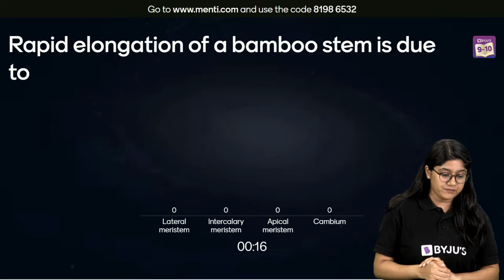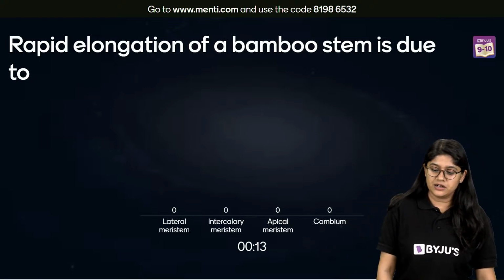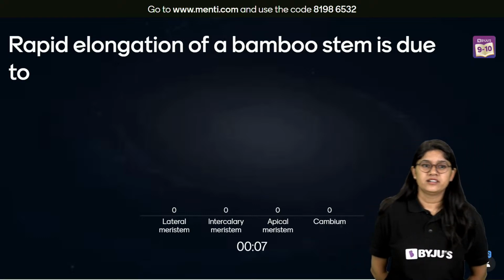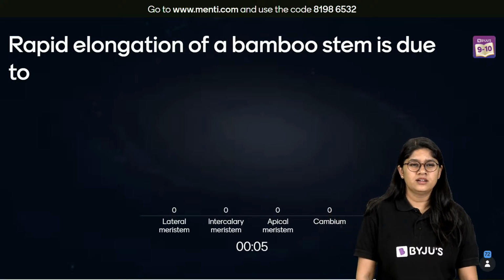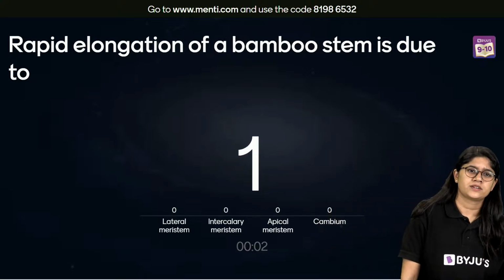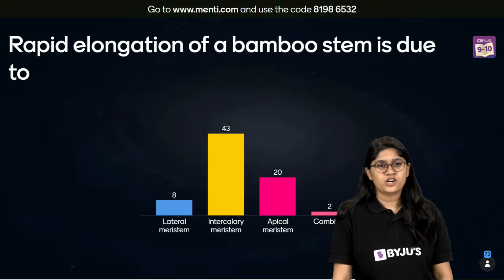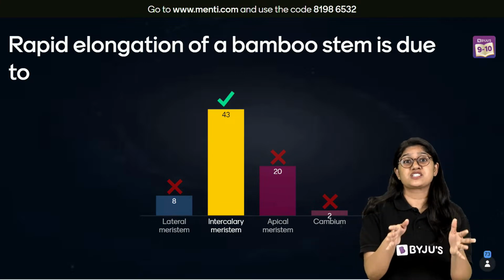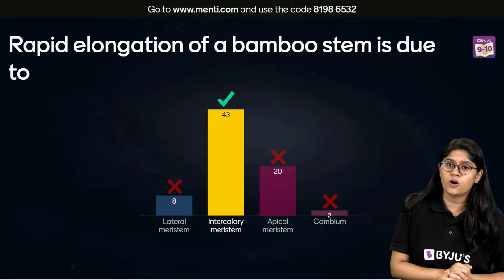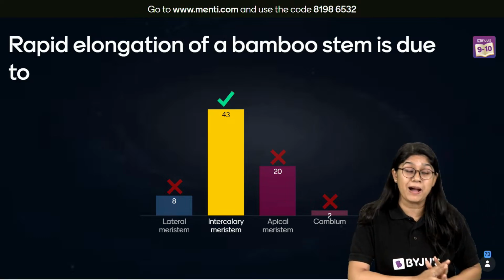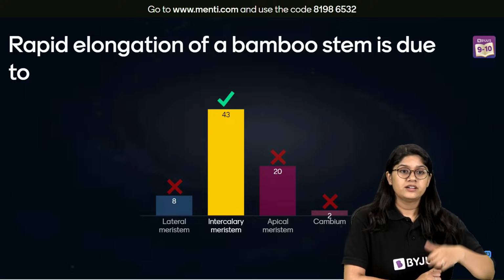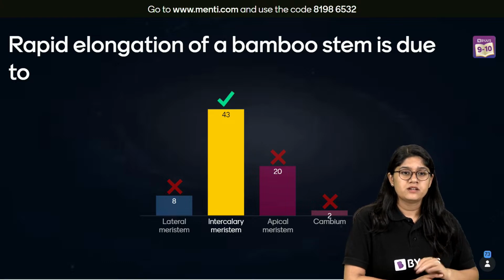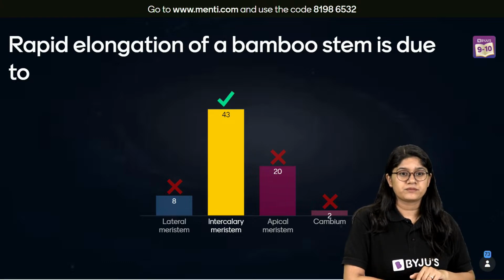Is it lateral meristem, intercalary, apical, or cambium? Very good, everyone. And the correct answer is intercalary meristem. We have discussed that it is present at the node and the internode, and of course we see this in bamboo, grass and sugarcane. Very good. Question was easy.